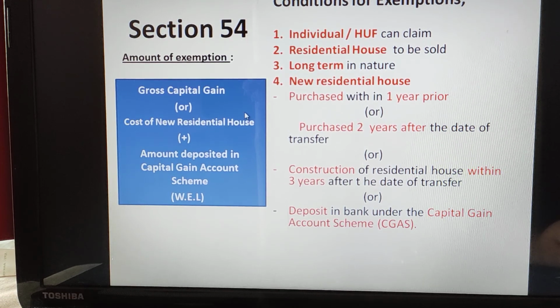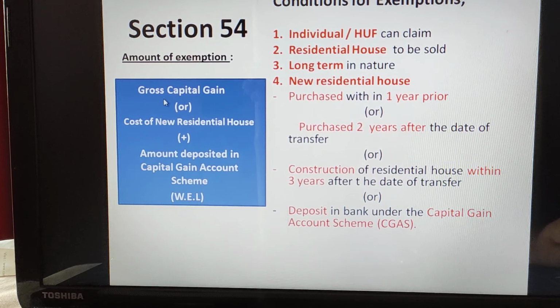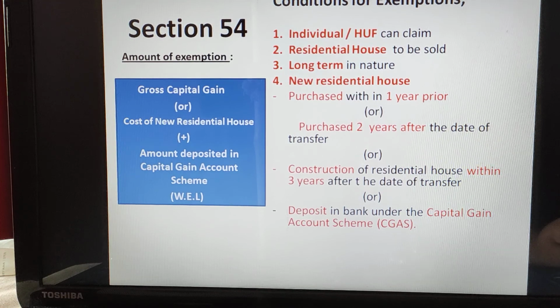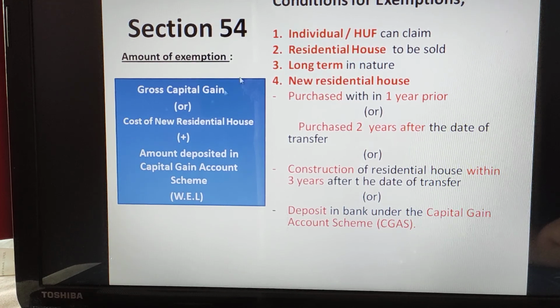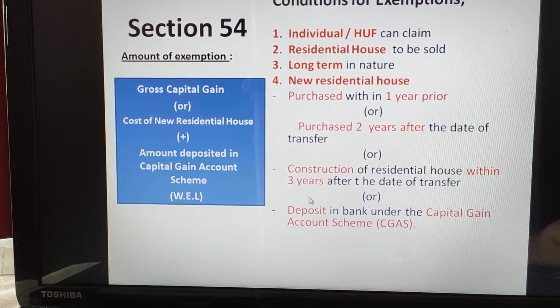How much amount you can deduct or claim, there is a formula given here. Once you get the gross capital gain, that should be compared with the cost of the new residential house. Whatever new residential house you are purchasing, that cost, along with any amount deposited in the capital gain account scheme, needs to be added, and compared with the gross capital gain.